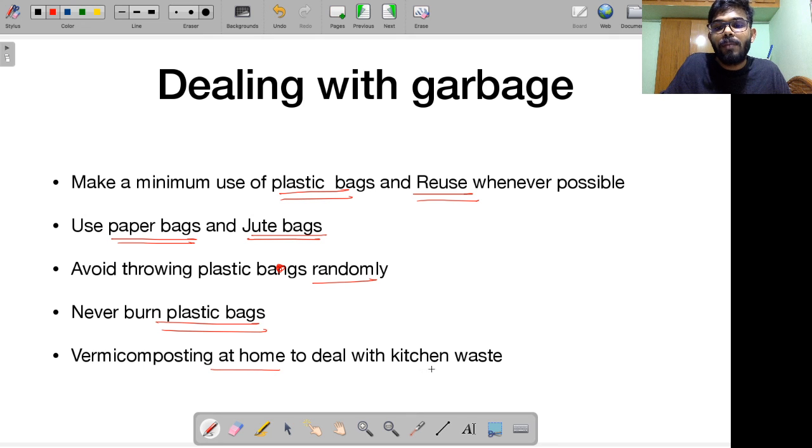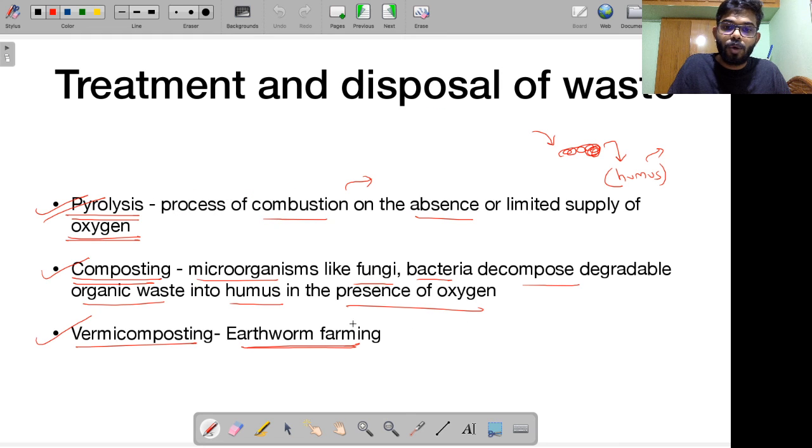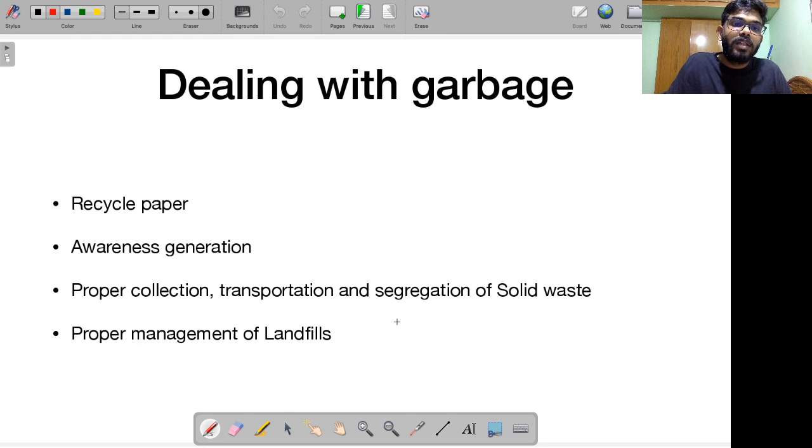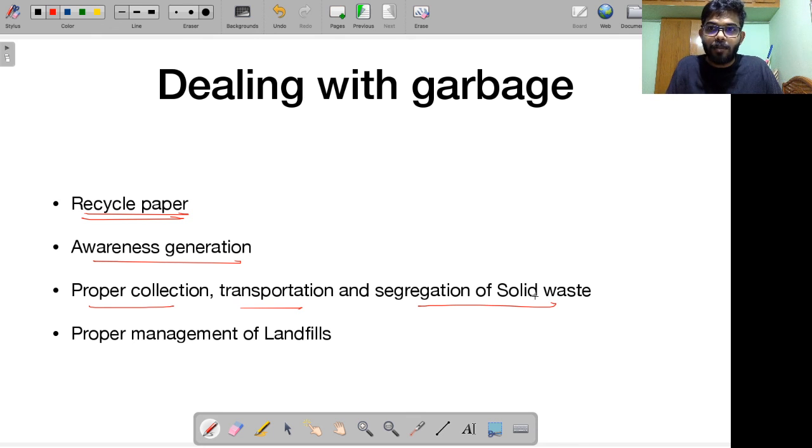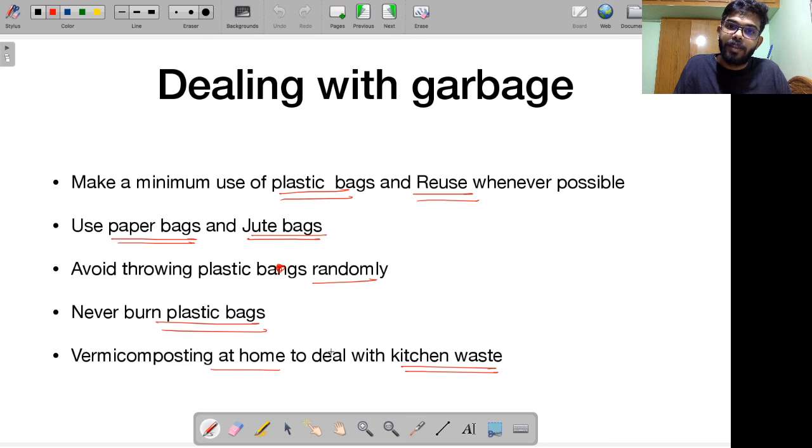Vermicomposting at home can be used to deal with kitchen waste. I just told you what vermicomposting is, that is earthworm farming. Then we can recycle paper as much as possible. We can create awareness among other people. We can go for proper collection, transportation, and segregation of solid waste so that waste can be treated properly. Wherever treatment or reuse is possible, that can be done. And then proper management of landfills. Let's try to go for sanitary landfills. Let's always try to cover landfills. These are various ways in which we can deal with garbage and waste.